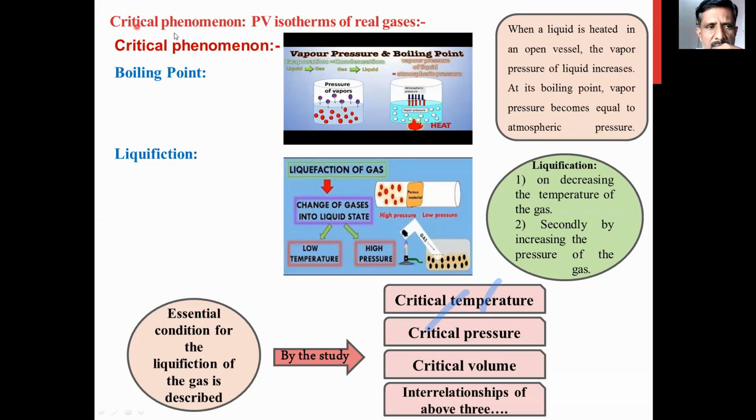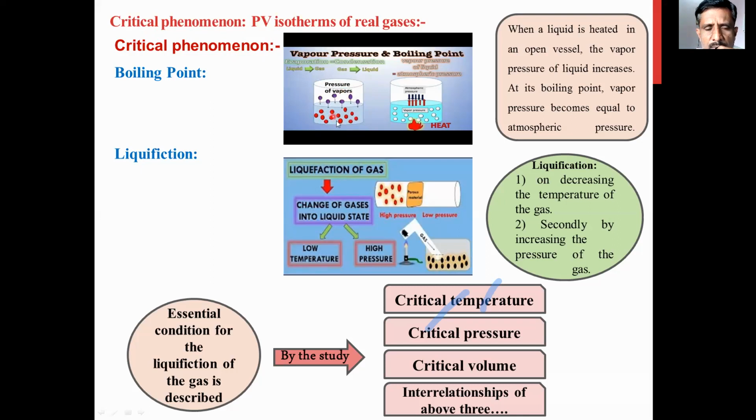First of all, I will explain what critical phenomena is. Friends, before starting critical phenomena, I am taking a basic concept. Let us see what is meant by boiling point. When you boil a liquid, what happens at the initial stage?